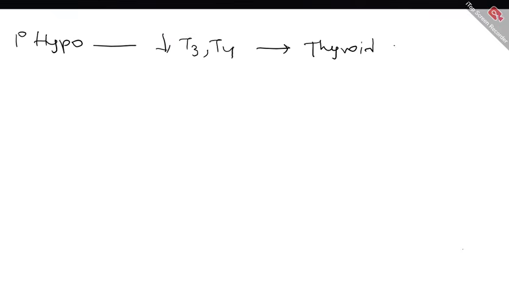Now we will see the causes of primary hypothyroidism. Primary hypo means the defect is within the gland, because of which there is reduced T3, T4. What is the most common cause of primary hypothyroidism?